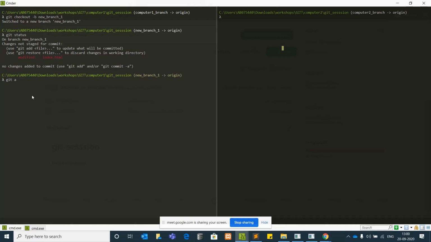Git add dot, or else I'll use a hack, that is -am, and I'll say h3 tag is added to new branch 1. Then git push origin new branch 1.